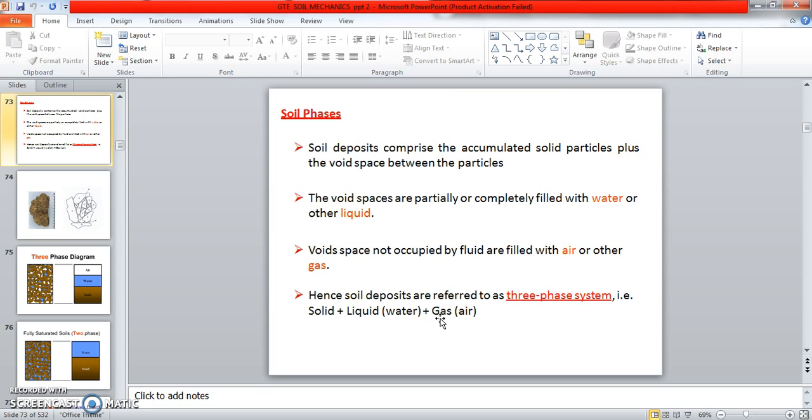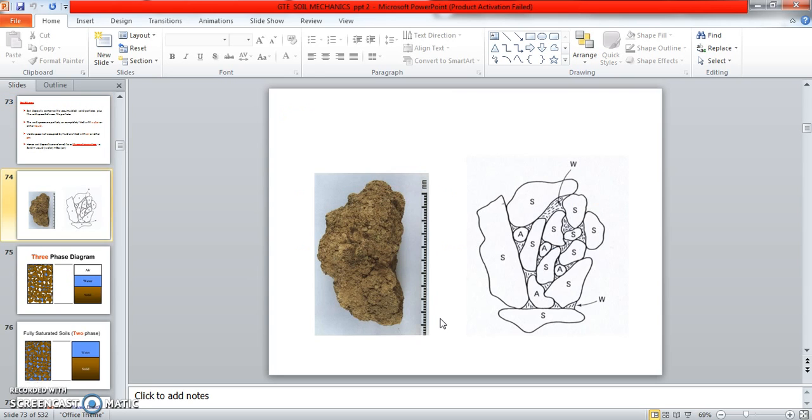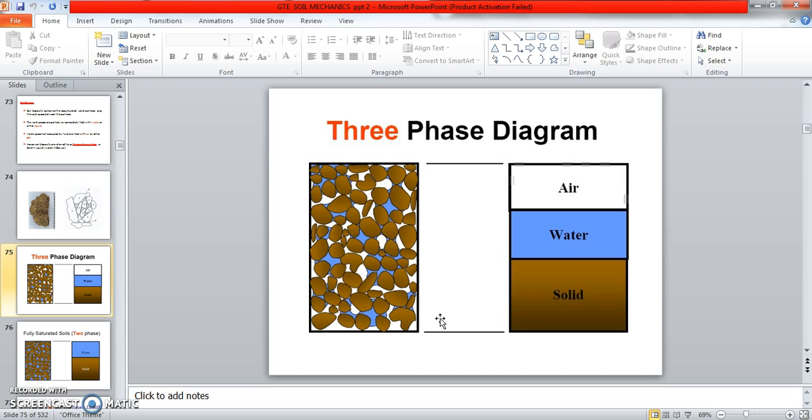So a soil deposit is there. In that soil deposit, how do we fill up the voids? We have to use water or liquid and air, and solid particles. This is the three-phase system. Two-phase system, these are all the examples. Three-phase system means air, water and solid. That is the three-phase system.